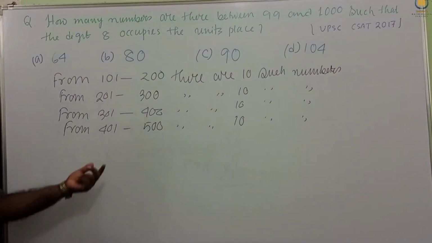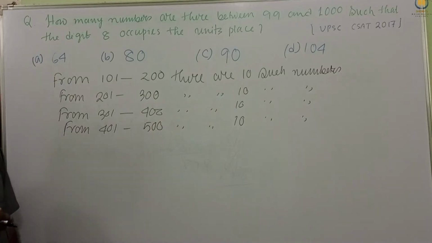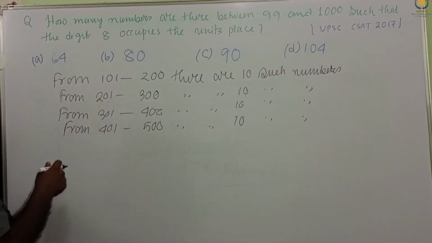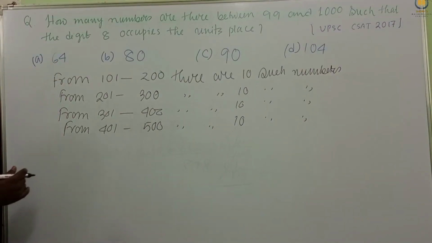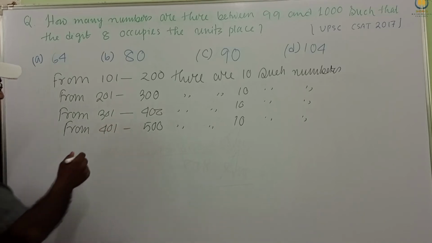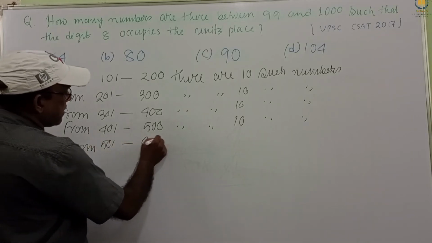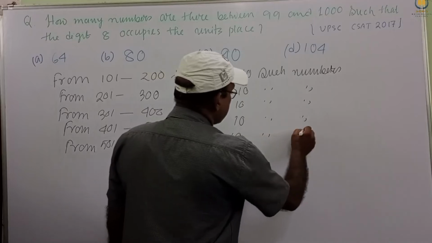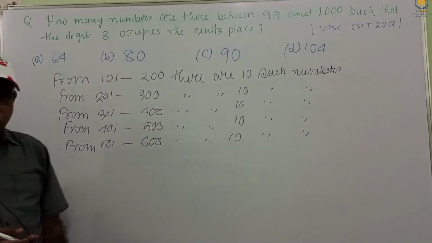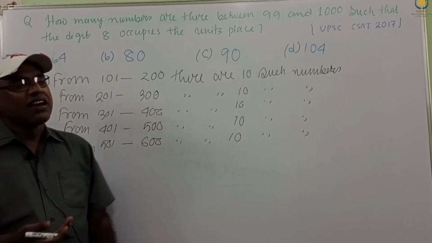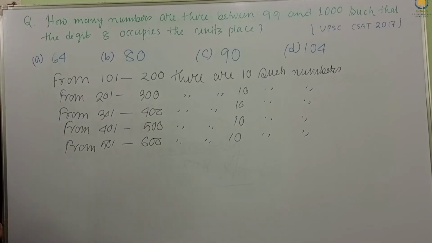Next, 501 to 600, there are 10 such numbers. Similarly, 601 to 700, 701 to 800, 801 to 900, and 901 to 999.